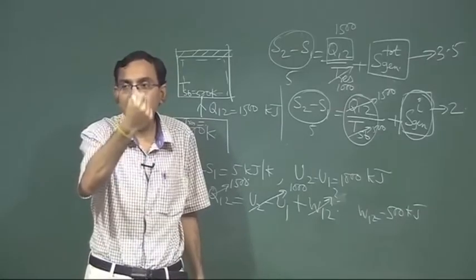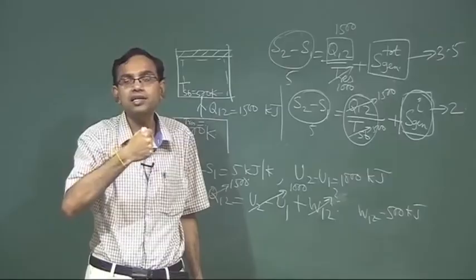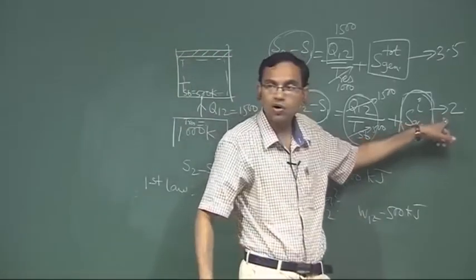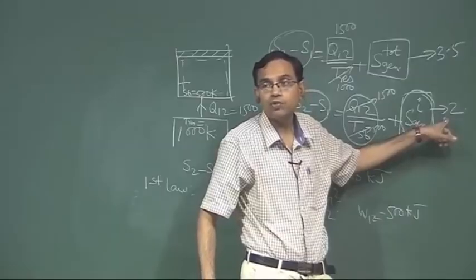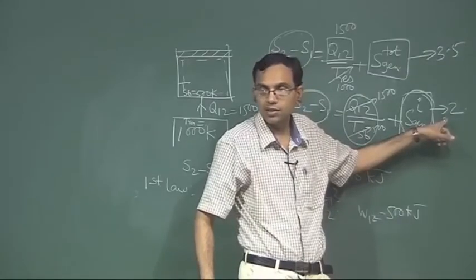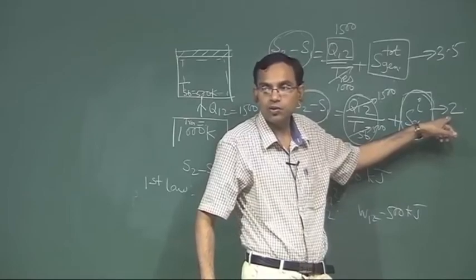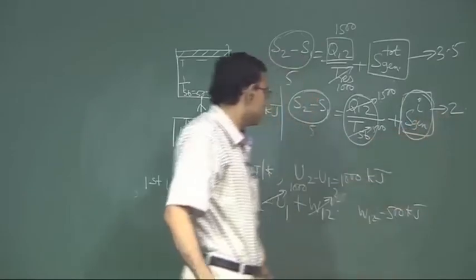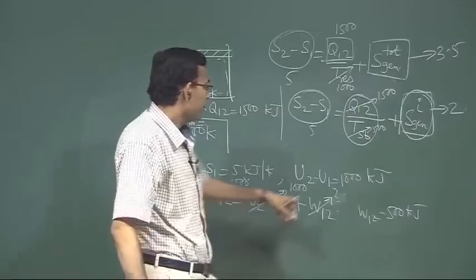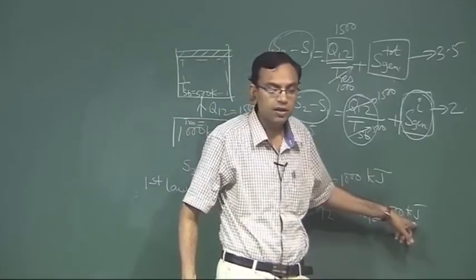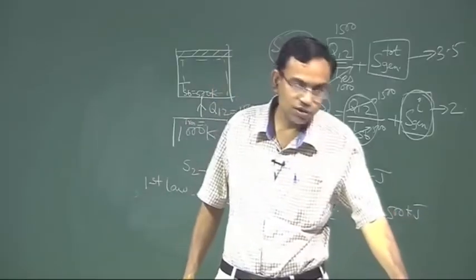If it is internally reversible, the entropy generation due to internal irreversibility must be 0. So, had this been 0, that means you could have used the formula PDV for the work, but because it is not 0, you cannot use the PDV formula for the work. So, although the work is equal to 500 kilojoule, but it is not equal to integral PDV. So, the first answer is also not correct.